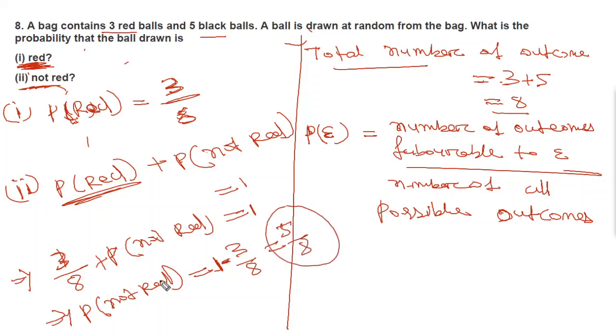So probability of not red is 5 by 8 and probability of red is 3 by 8.